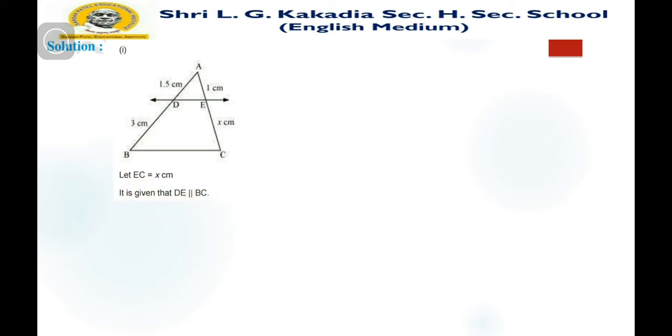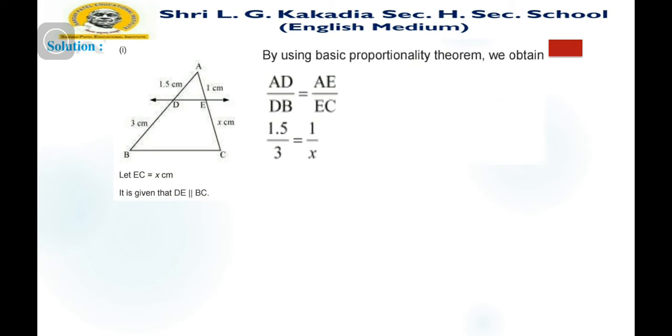So by theorem number 6.1, the basic proportionality theorem, we obtain AD upon DB equals AE upon EC. So 1.5 upon 3 is equal to 1 over x. So x is equal to 3 into 1 upon 1.5, which gives x equal to 2. So EC is equal to 2 centimeters.